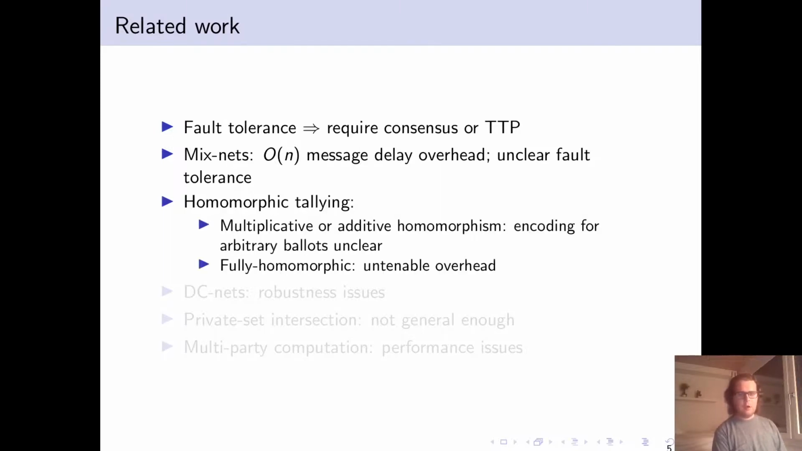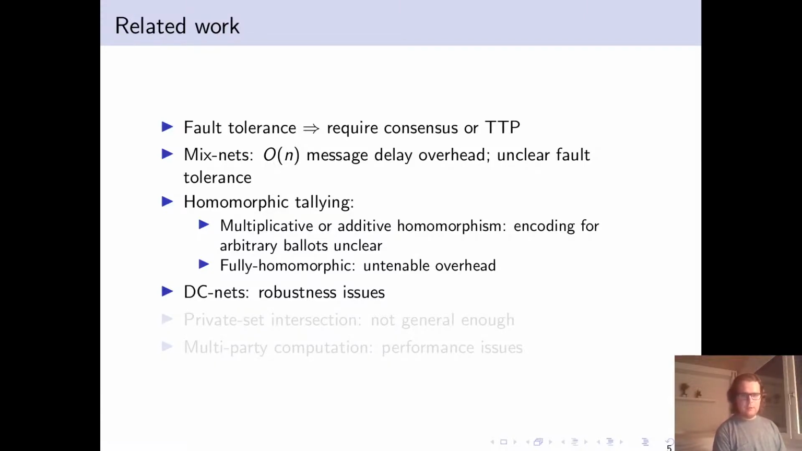Homomorphic tallying, in which a homomorphic encryption scheme is used to sum together messages, for example, before they're decrypted. If we have a multiplicative or additive homomorphism, then in some cases this may suffice for a simple electronic election, but with arbitrary ballots or arbitrary values, it's unclear exactly how to encode these. And with fully homomorphic encryption, to come up with an arbitrary encoding, obviously as the encoding becomes more complicated, so does the cost. And so in the general case, this is not ideal.